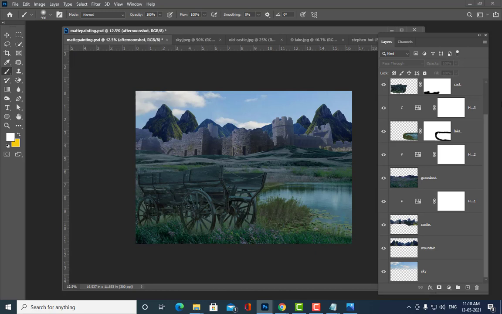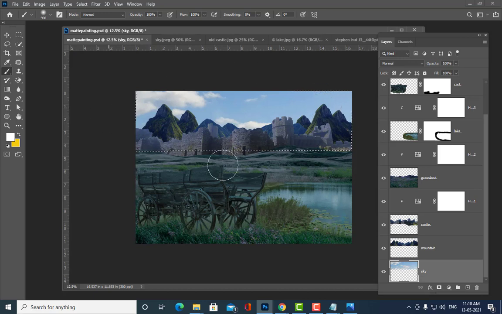Are you all getting my point? We have to convert the sky to a black color. So how to convert the sky to a black color? So see here, here we have the sky. What I am going to do is, I am going to Control and click on the thumbnail. Are you all able to listen? Yes, sir. Listen carefully. Control and click on this thumbnail. So you are going to get a selection here.